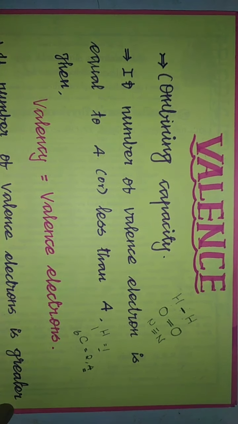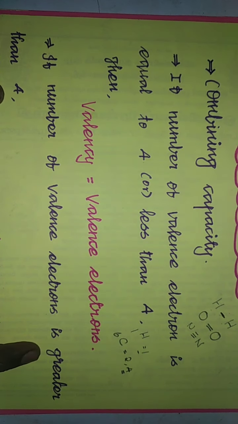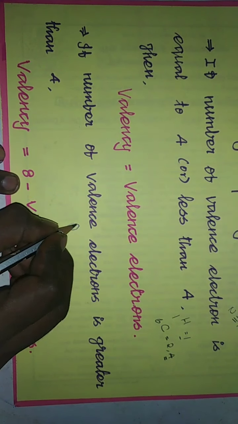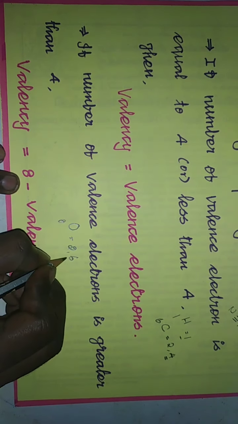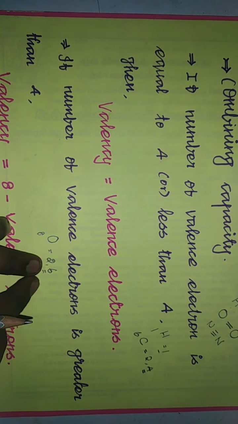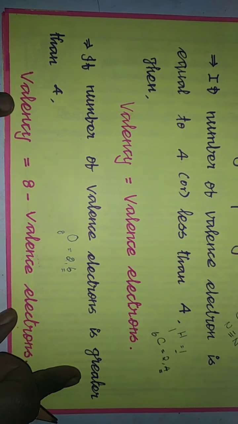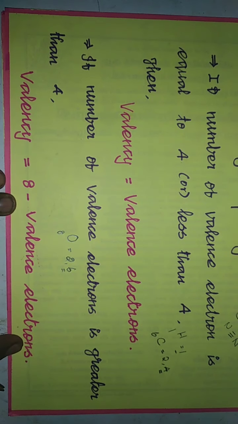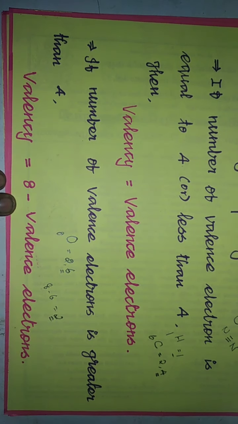இப்போ அதை விட அதிகமாக இருந்தால், if the number of valence electrons is greater than 4. So இந்த மாதிரி case-ல் let us take oxygen. Here the atomic number is 8, so electronic configuration will be 2,6. In the outermost shell the number of valence electrons is 6. So இது 4 விட greater இருக்கிறதுனால, if the number of valence electrons is greater than 4, the valency can be found by the formula valency is equal to 8 minus valence electrons. So here 8 minus 6 is 2. So the valency of oxygen is 2.